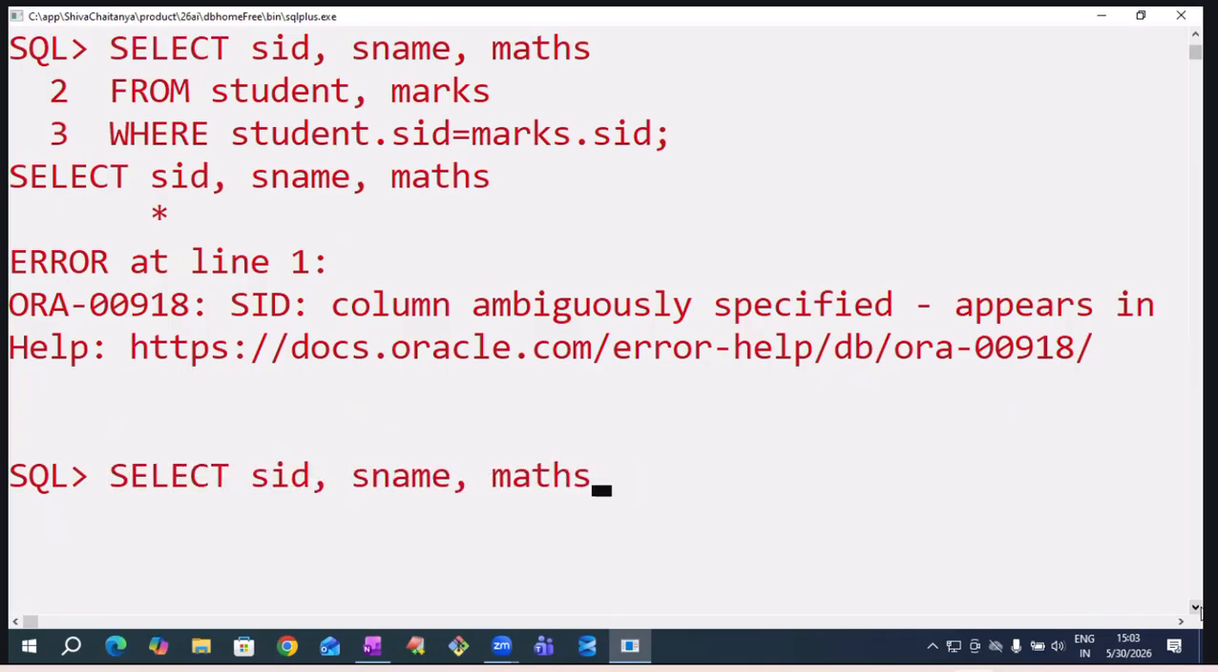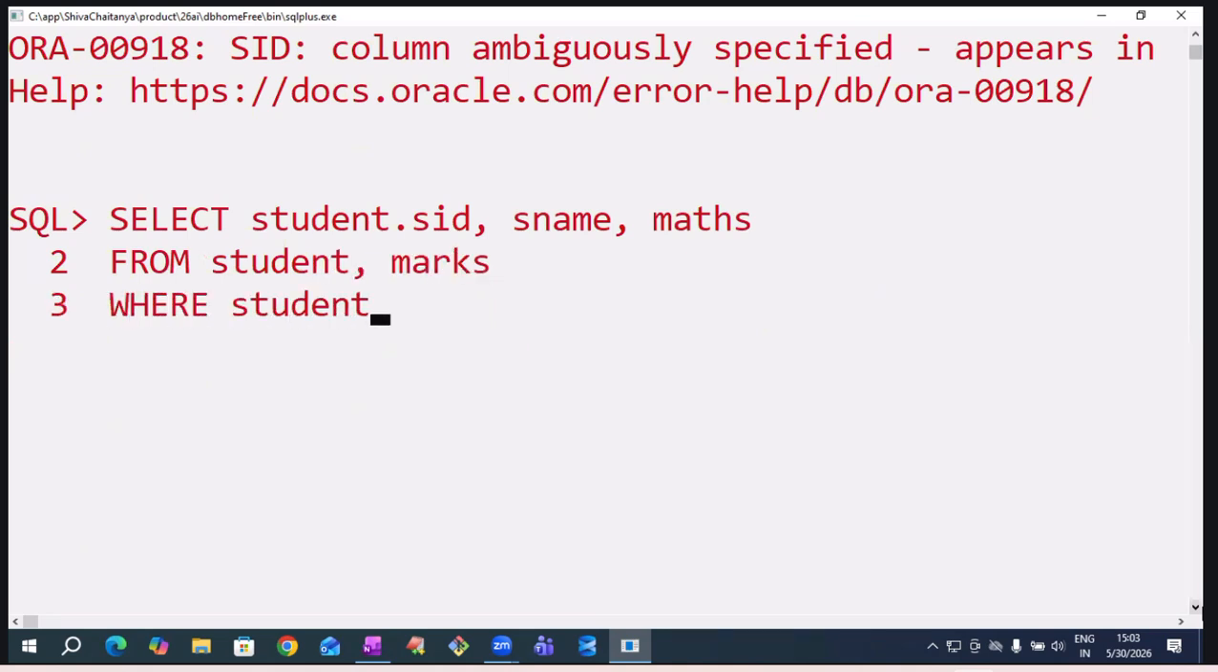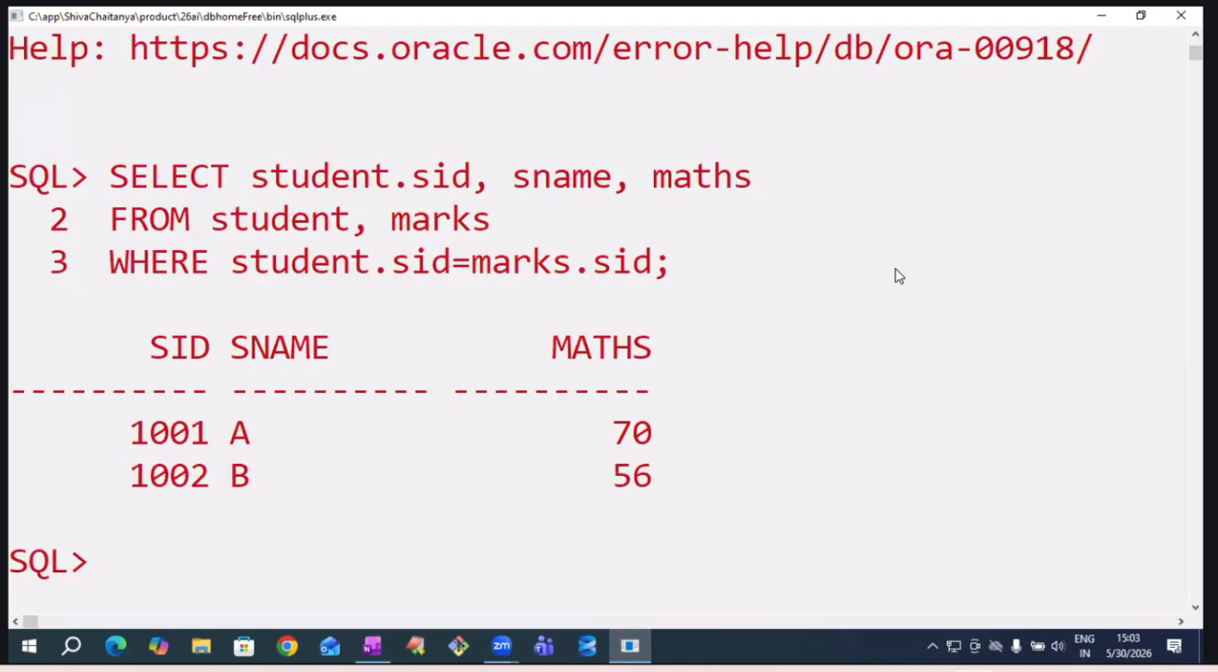So to solve this problem, again the same solution. I want to get student table SID. So write student.SID, SNAME, maths. From which tables? Student table, marks table. Where student.SID equals to marks.SID. Now, does this query work, sir? Yes, it works perfectly.